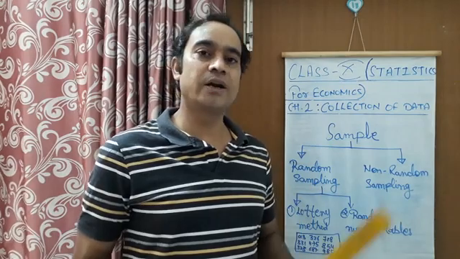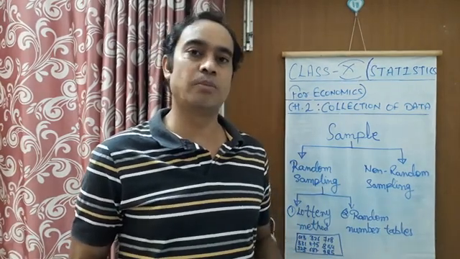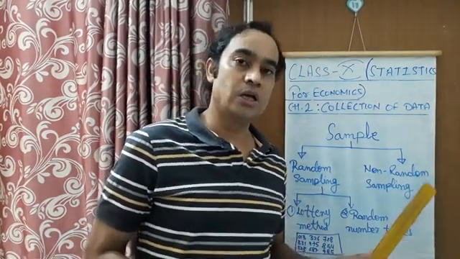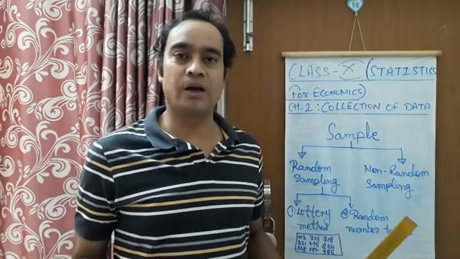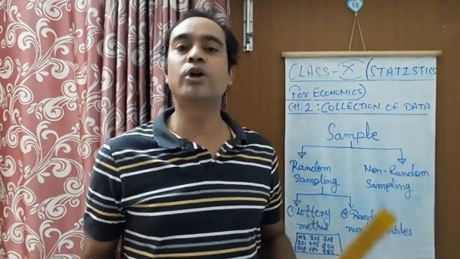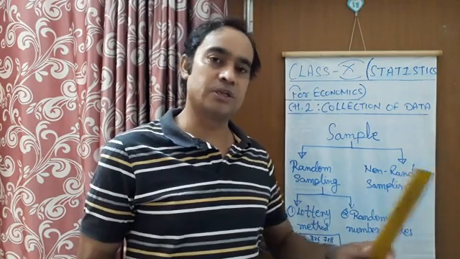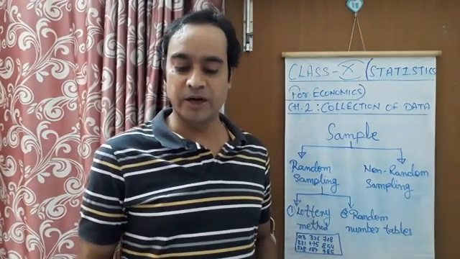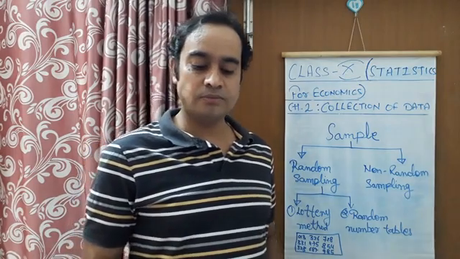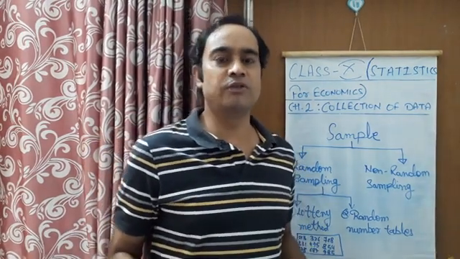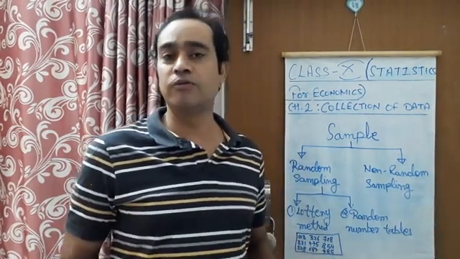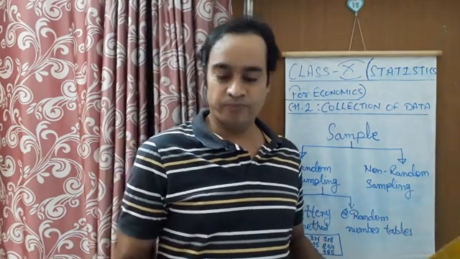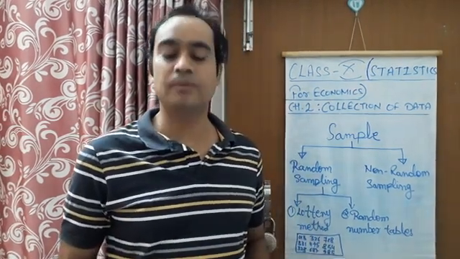The investigator himself can select any 10 households, and whichever he wants to reject, he will reject. It depends on his own will.